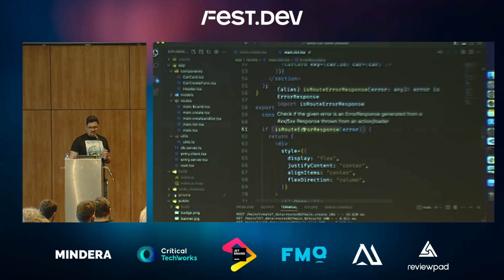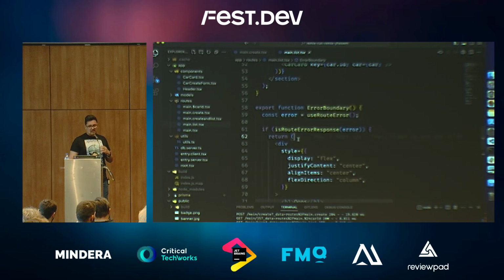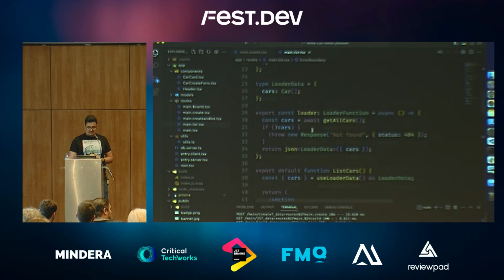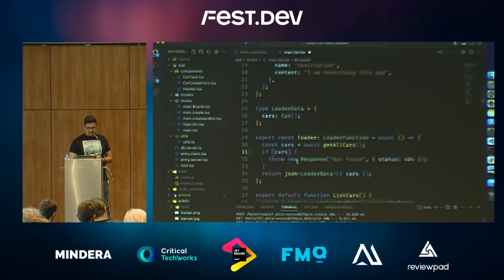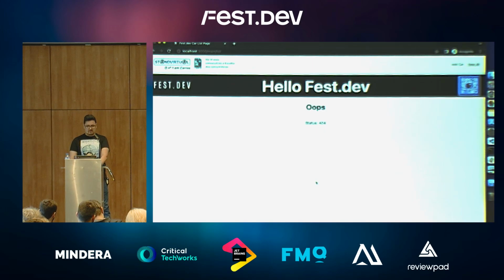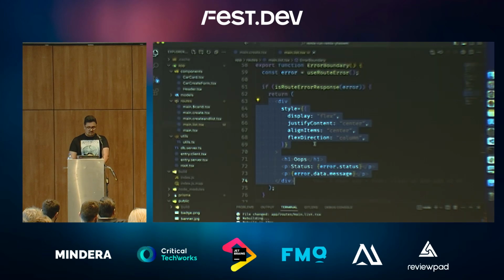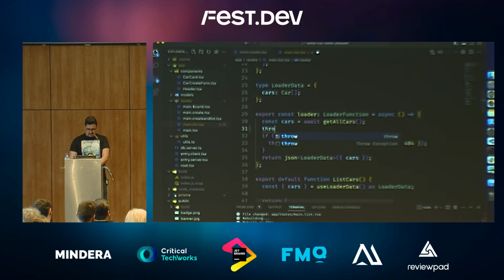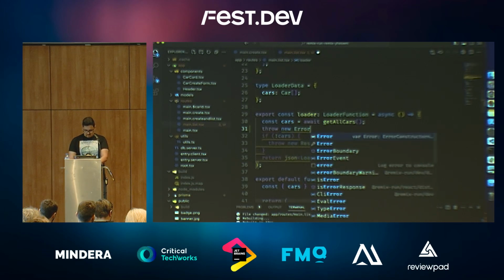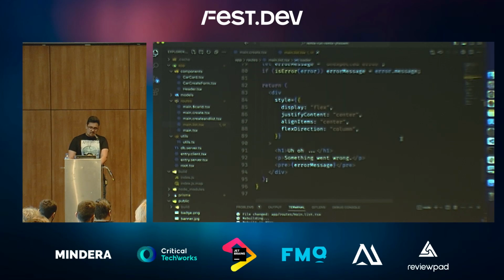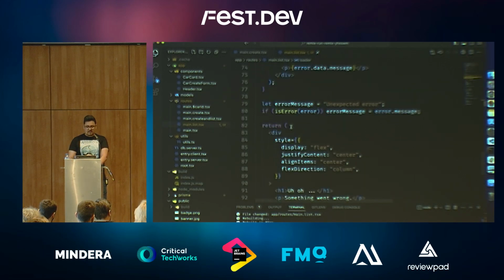There's a function here called useRouteError, and whenever you have an HTTP error like this one, you can grab it. So for instance, if I fail this, which is going to throw a 404 error, it should render this part of the UI. Cool. For any other type of error, if I want to throw an error here, for instance, it's going to go into the error boundary itself, the traditional error boundary.